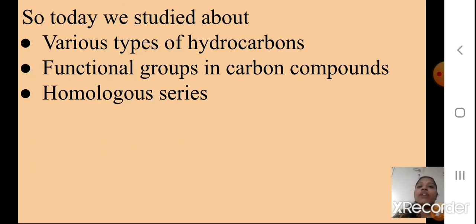So we have come to the end of today's presentation. We have studied various types of hydrocarbons. All the tables that are given, please study those, students, and write them in your book. Functional groups we have seen, very important, please study that table. And homologous series we have seen, that also you can complete the table and at least practice writing it. I hope today's presentation as well as the paper pattern is clear to you. You will go through it properly, students. So today I'll stop here. Thank you. Sai Ram.